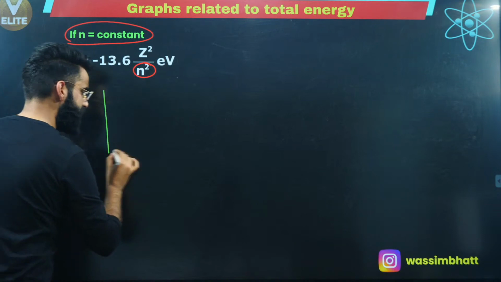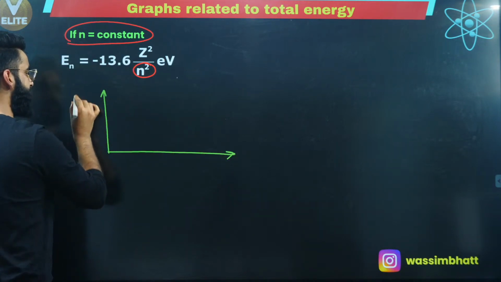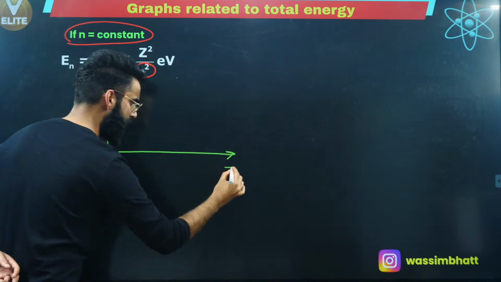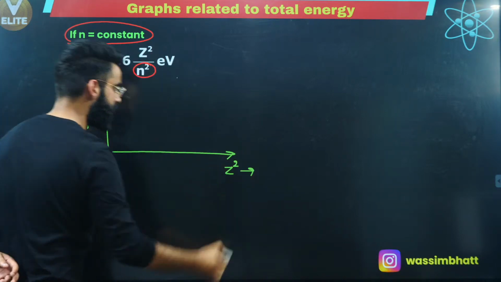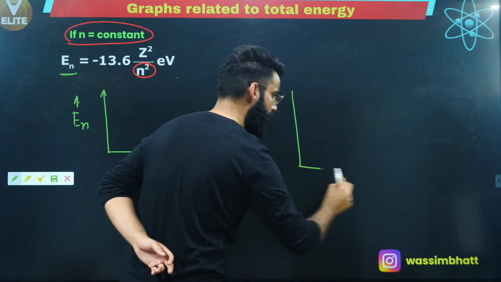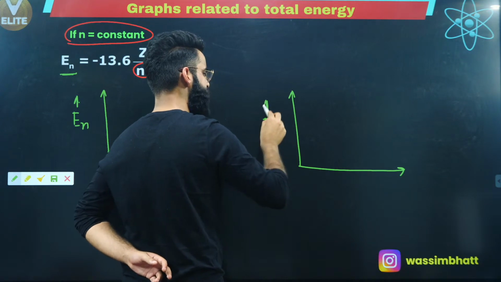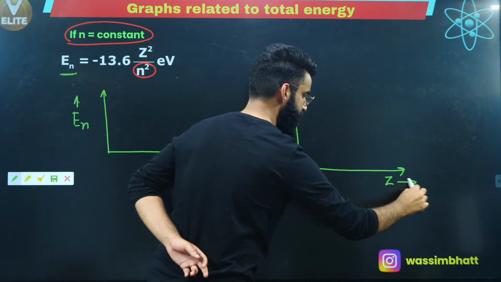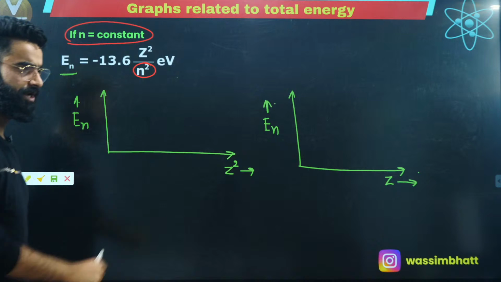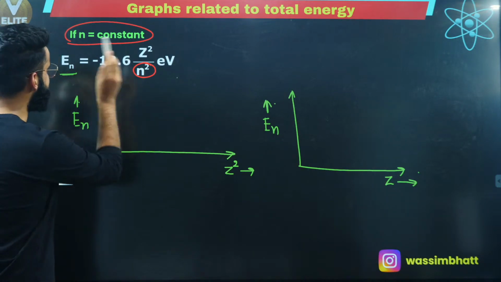The curve is between the total energy possessed by the electron versus what? Versus z square. This is the first curve which I'm plotting, between total energy possessed by the electron and z square. And the second curve which I'm plotting right here is between the total energy possessed by the electron versus z. These are the two curves which I'm going to plot over here. En versus z square.